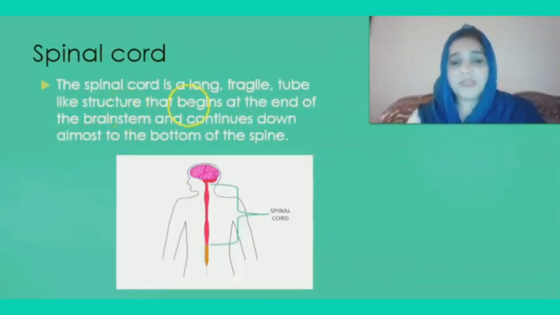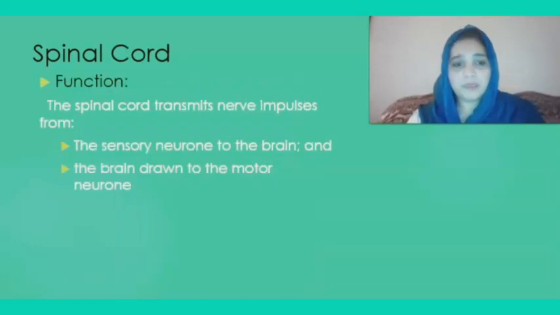Spinal cord. The spinal cord is a long, fragile tube-like structure that begins at the end of the brain stem and continues down almost to the bottom of the spine. Now, what is the function of the spinal cord? The spinal cord transmits nerve impulses from the sensory neuron to the brain and from the brain to the motor neuron. So, these impulses are transmitted from sensory to motor neuron with the help of spinal cord.